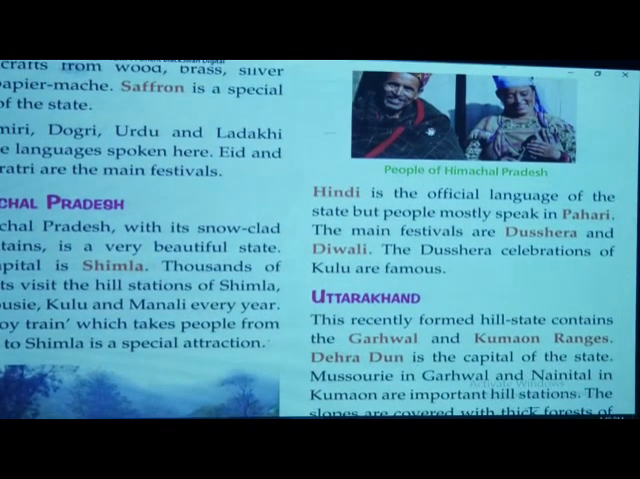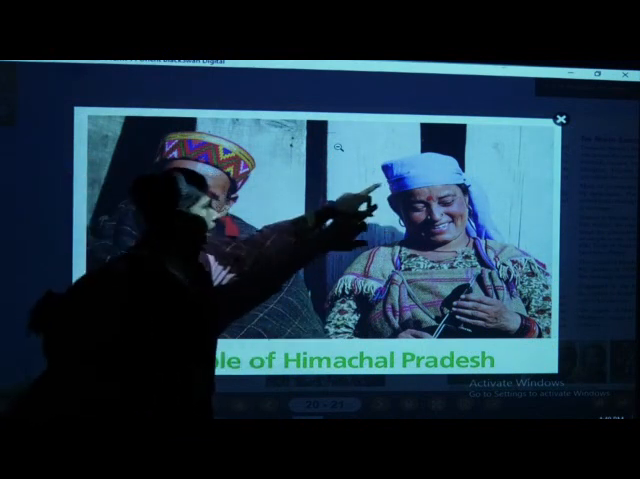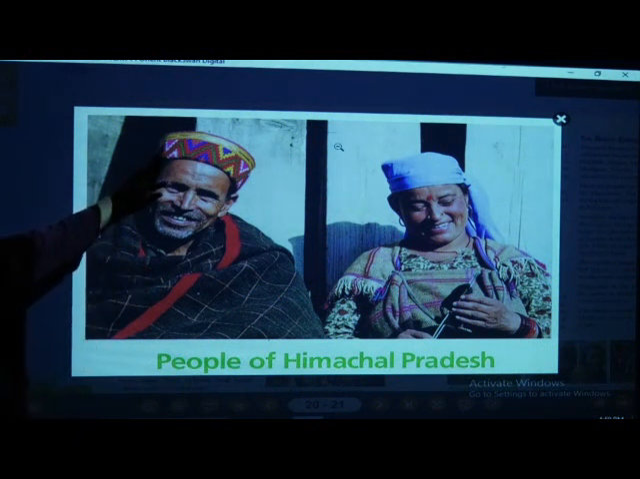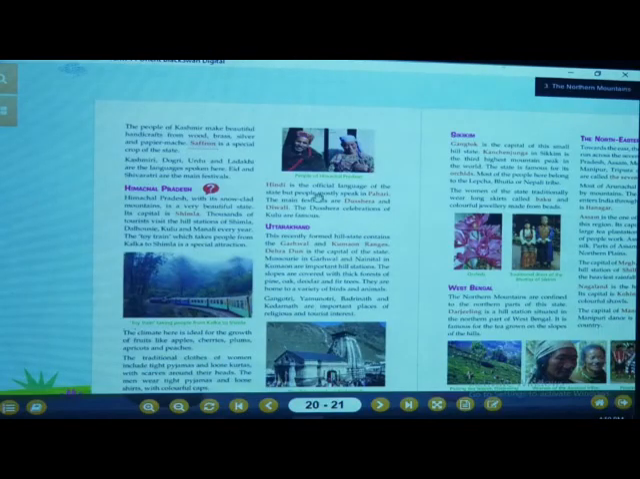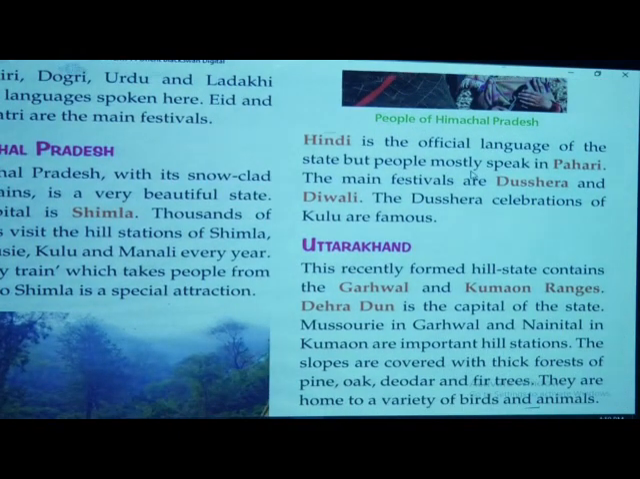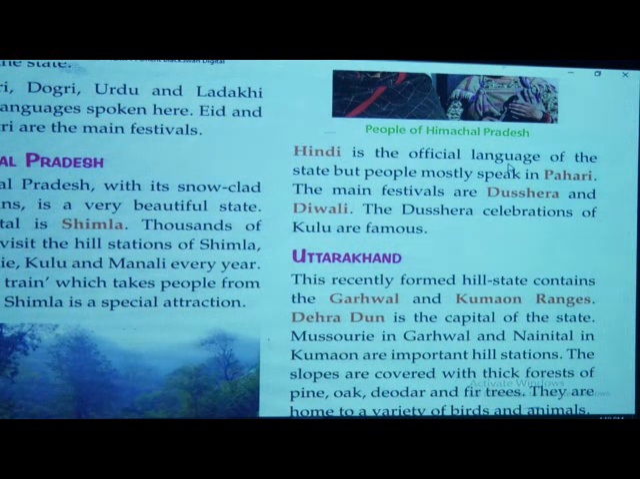Okay, have a look over here. A loose kurta and tight pajama with a scarf for women, whereas men wear tight pajama, loose kurta and a colorful cap upon their head. These are the traditional dress of Himachal Pradesh. And what languages do they speak here? They speak Hindi and the Pahari language. Coming to the festivals, Dasara and Diwali are the main festivals, and the Dasara celebrations of Kullu are very famous.